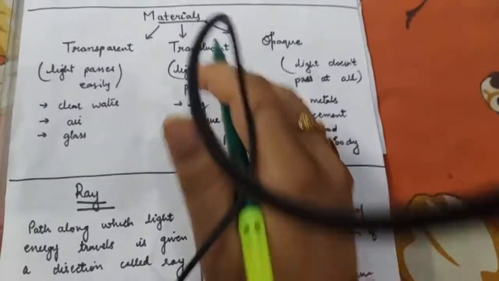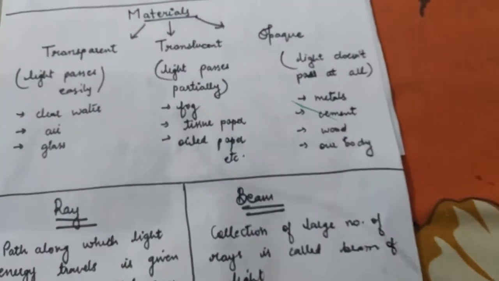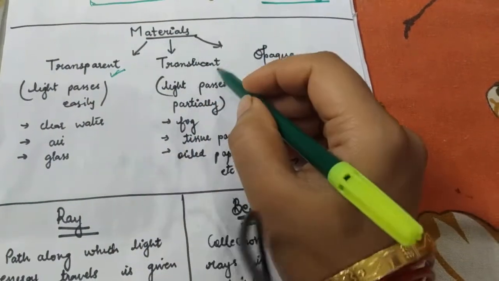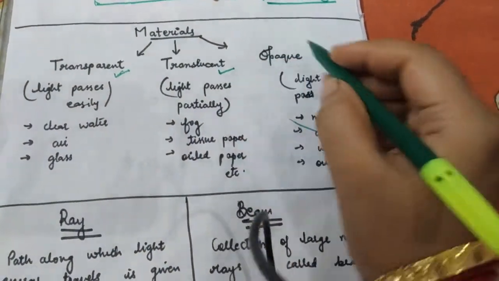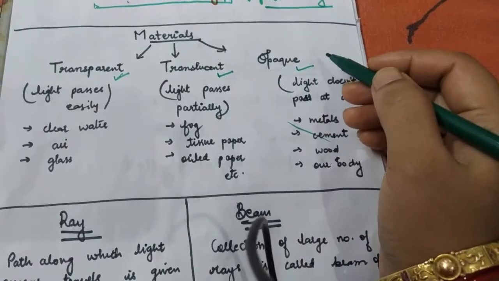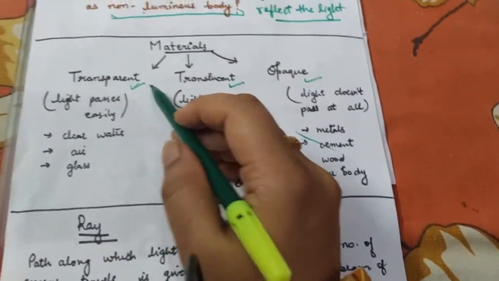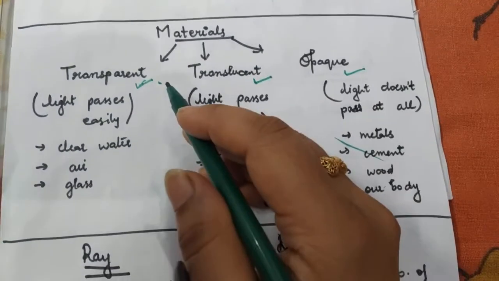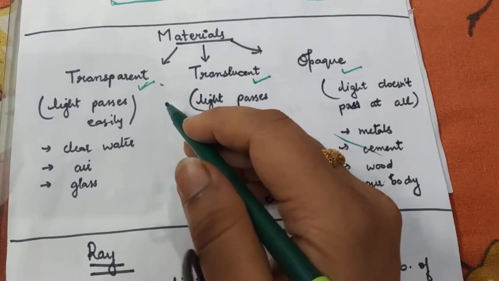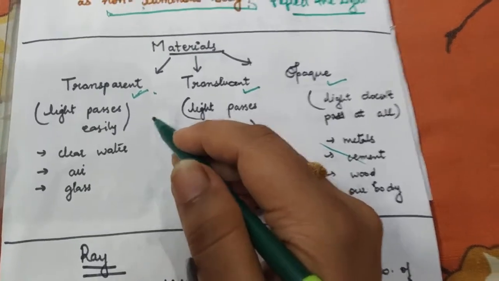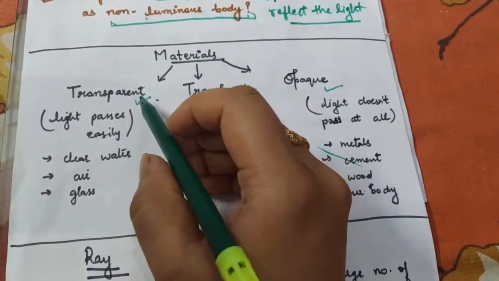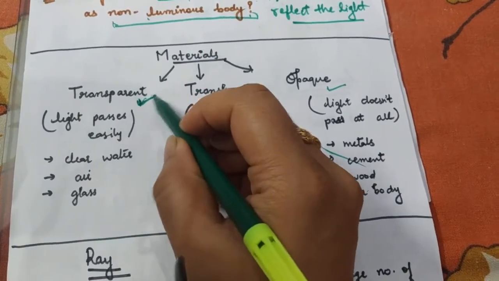Now, let's talk about materials. When we talk about materials, they're categorized into three types: transparent, translucent, and opaque. The word transparent you must have heard many times in your day-to-day life. It is any object through which light can easily pass. If light is able to cross any material and pass through it, then that type of material is known as a transparent material.